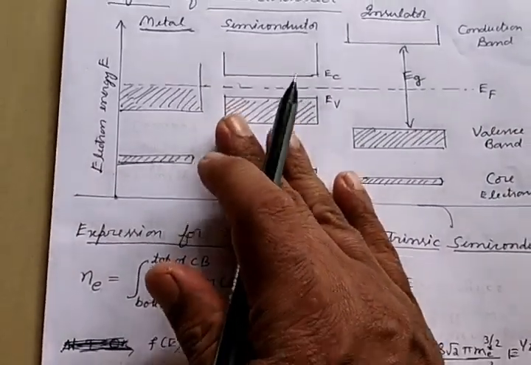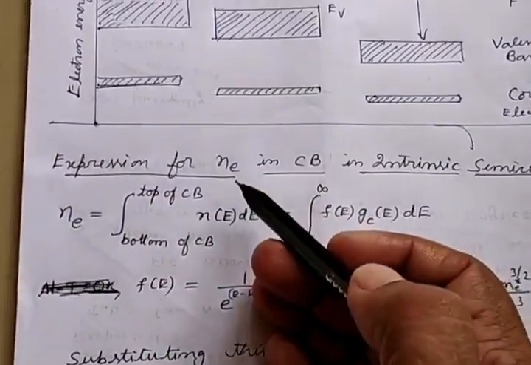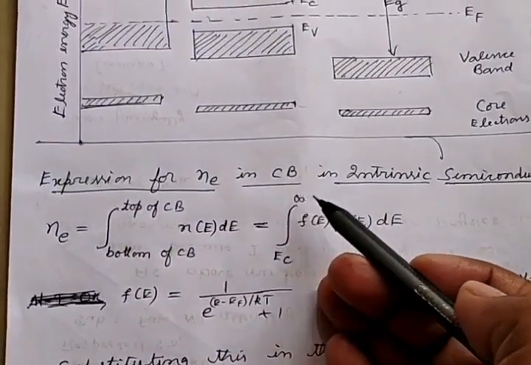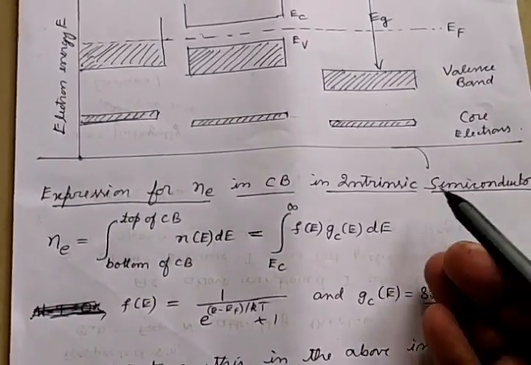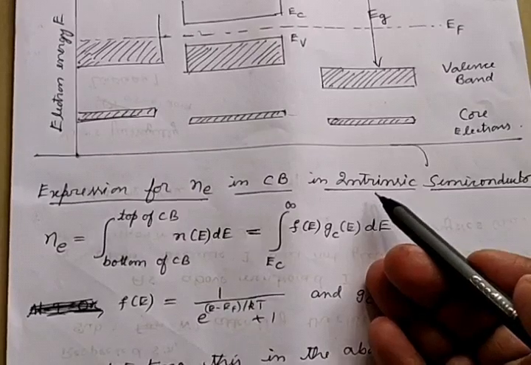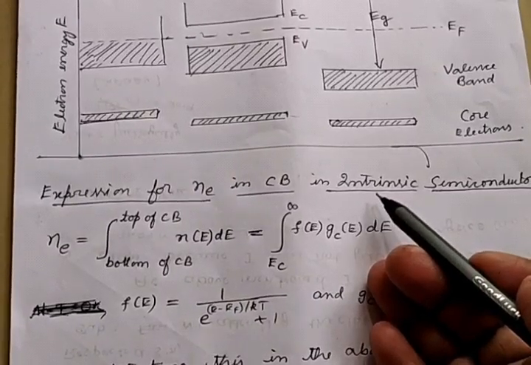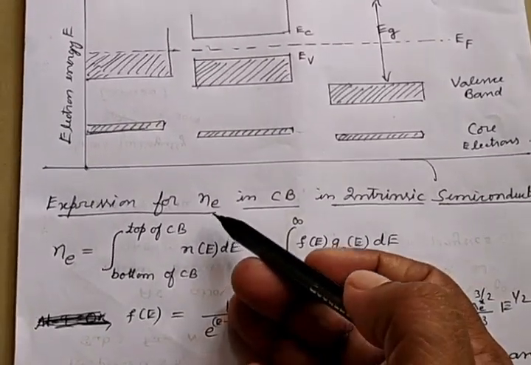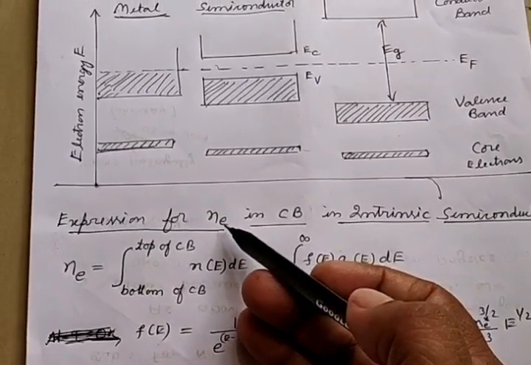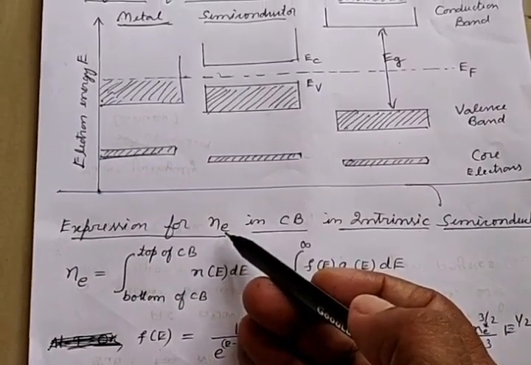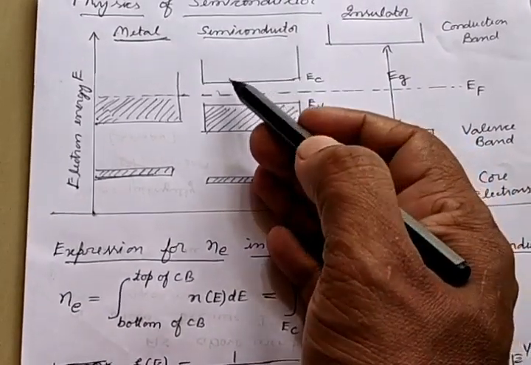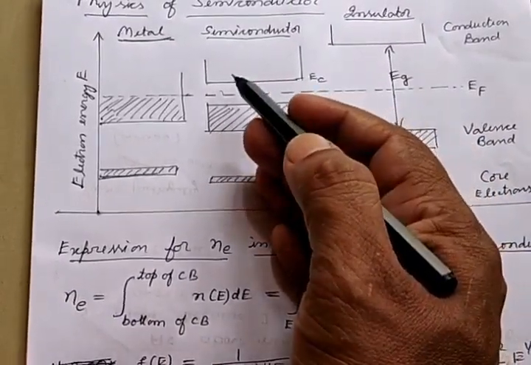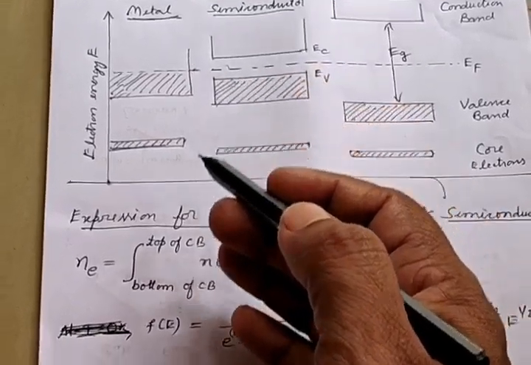Now let us see the expression for the electron density in conduction band in the case of intrinsic semiconductors. Let's take the intrinsic or the pure semiconductor, and let's see how many number of electrons are present in the conduction band per unit volume. That is, in this conduction band, how many electrons are present per unit volume. So let's find an expression for that.